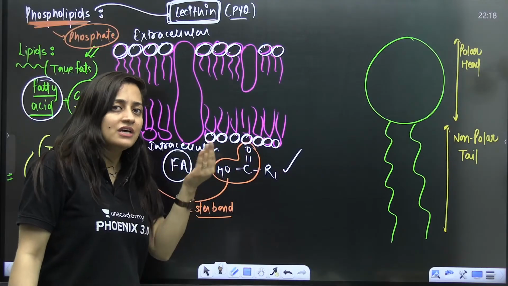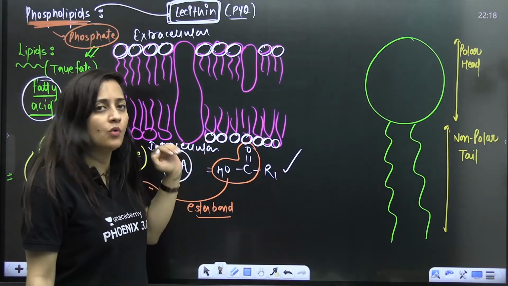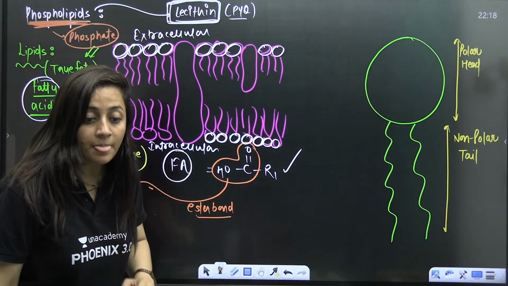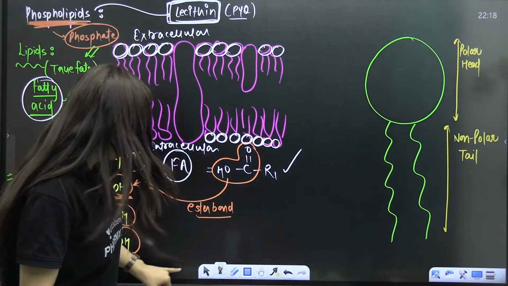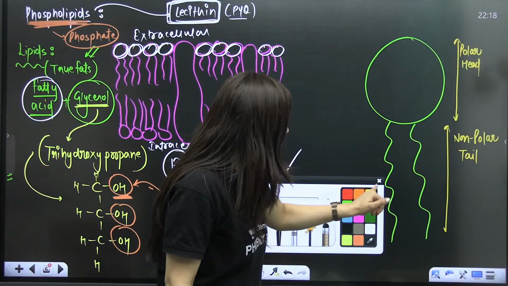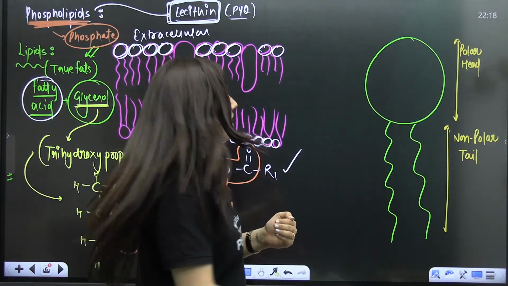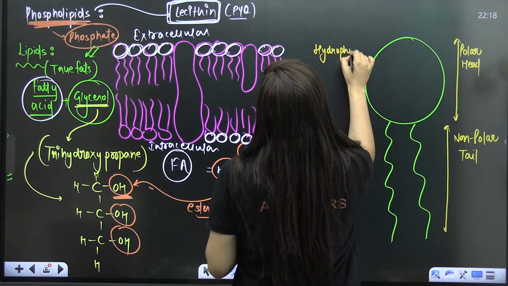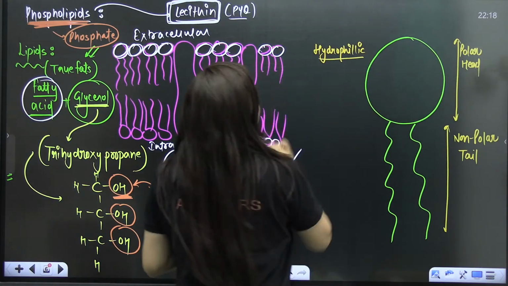This head region of the phospholipid is facing the water, and here also the head region is facing the water. If this is the case, then this polar head needs to be hydrophilic, and it is actually hydrophilic in nature.